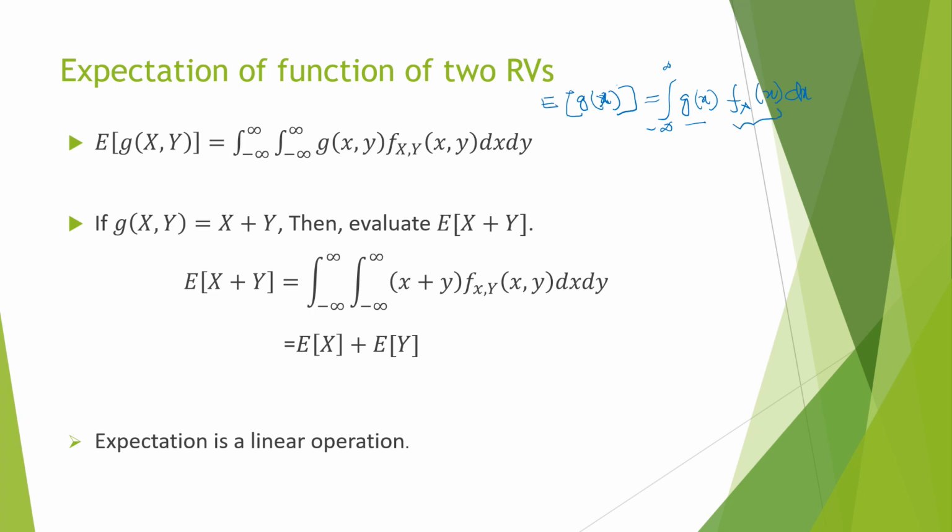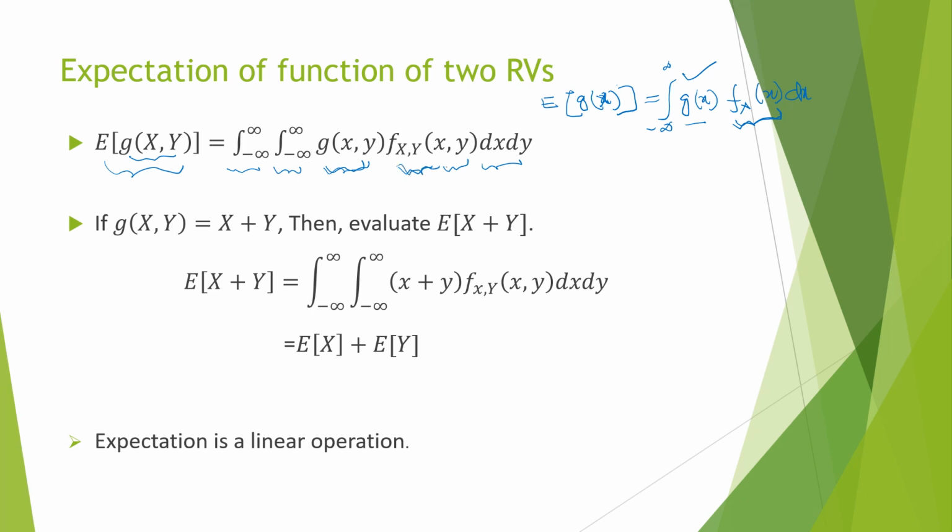The same thing can be written for a function of two random variables. So here g(x,y) is a function of two random variables. Now expectation of g(x,y) is equal to the double integral from minus infinity to infinity of g(x,y) f_XY(x,y) dx dy. In place of a single function, we are substituting the function of two random variables. In the place of a single PDF, we have the joint PDF in this equation.